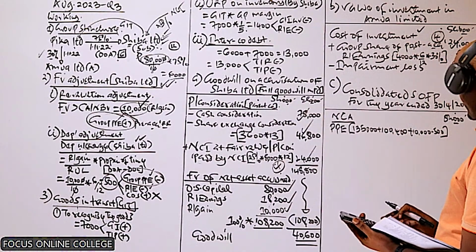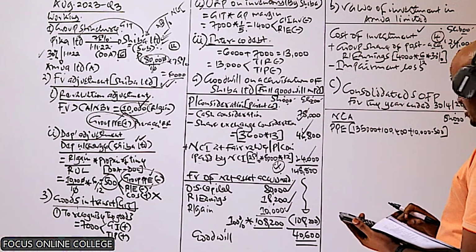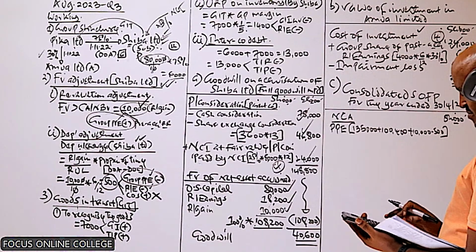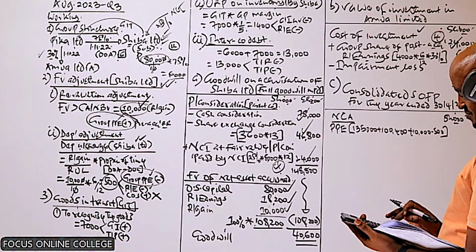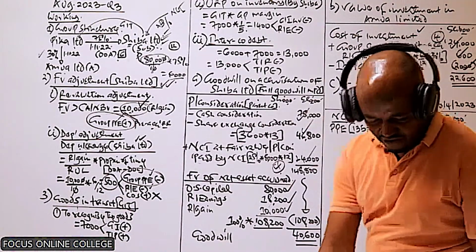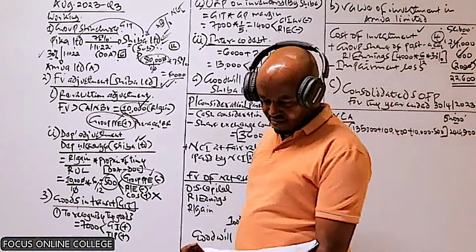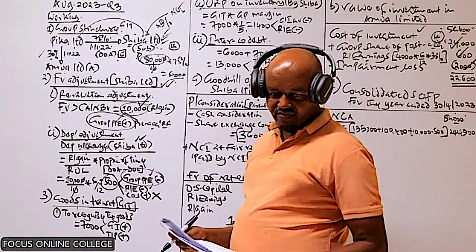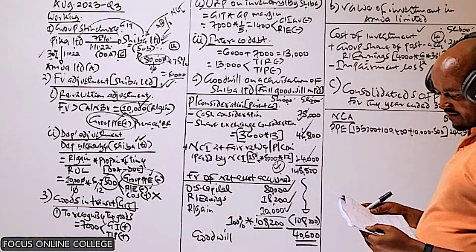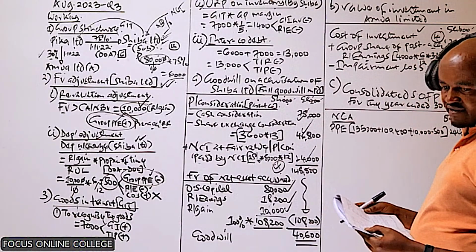We get the final figure: 135 plus 100,400 plus 10 minus 500, and I'm getting 244,900. Please confirm whether you're getting the same figure. Below that, we have investment in Shiba and investment in Amua.